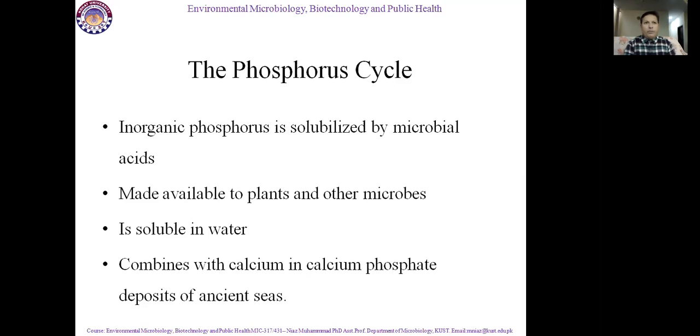When it is in soluble form, it is available for plants and microbes to absorb. Whatever has been used by microbes and plants, that is okay. The remaining will go into the oceans and rivers, and will deposit on the bottoms of the oceans.